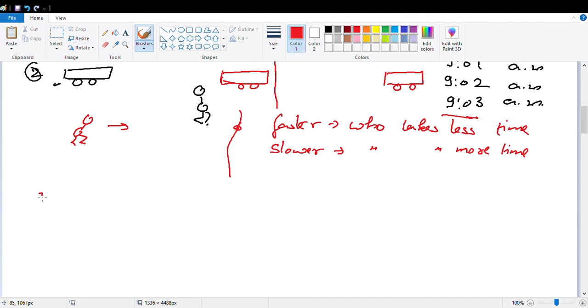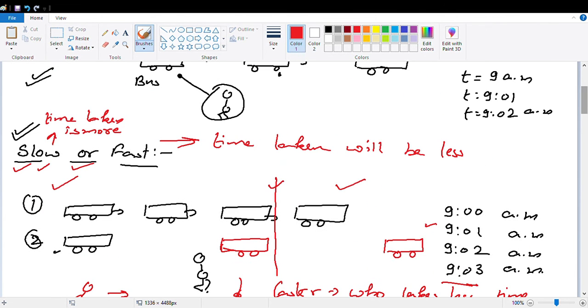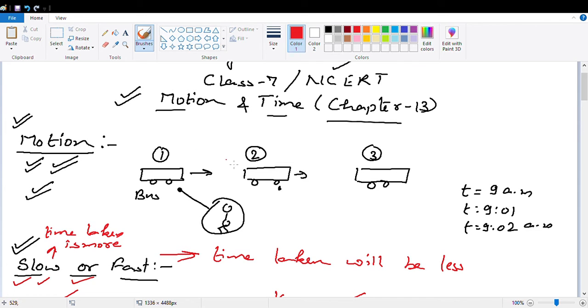Now हमारा अगला टॉपिक है स्पीड. स्पीड क्या है? हमने अपने दोनों टॉपिक में पढ़ा कि if the body is in motion and it's changing its position with respect to surrounding, so body is in motion. Now if a body is moving slowly or a body is moving faster, so it is said the slow or fast motion.